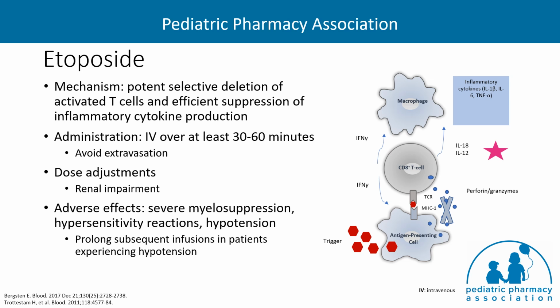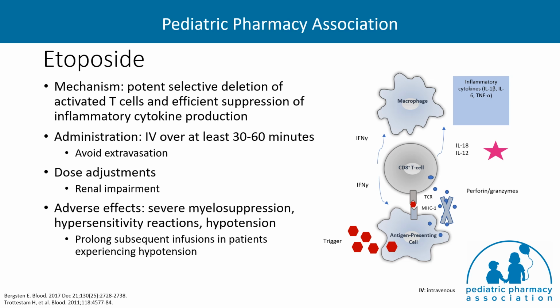Etoposide provides selective deletion of activated T cells and suppresses inflammatory cytokine production. Etoposide is administered as an IV infusion over at least 30 to 60 minutes to help minimize the risk of hypotension. However, it may be recommended to prolong subsequent infusions if your patients are experiencing hypotension with the first infusion. Tissue irritation and inflammation have occurred following extravasation.